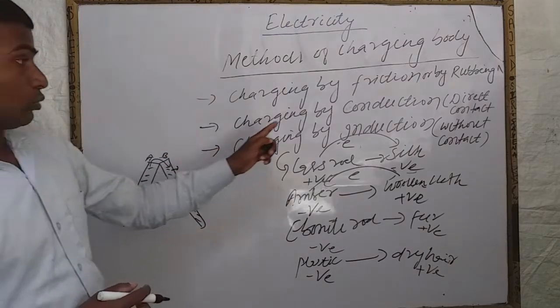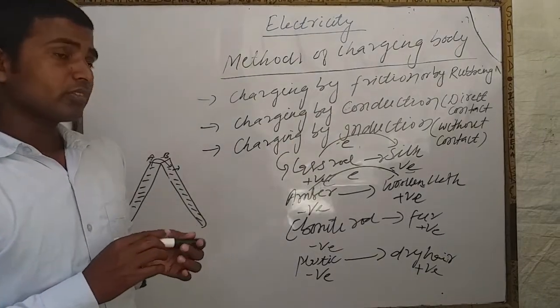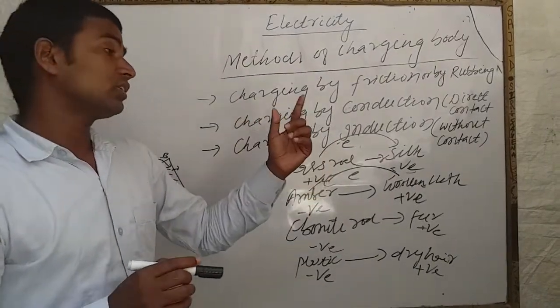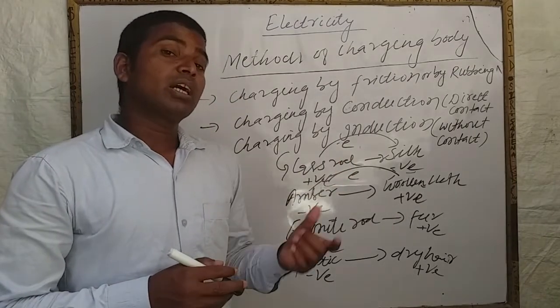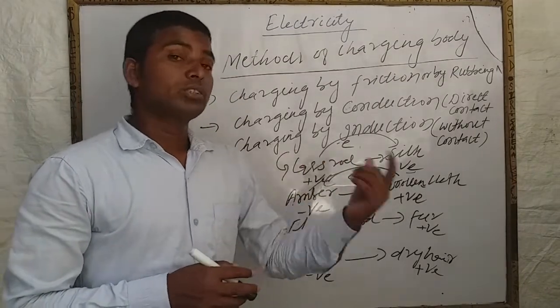So in conduction, when one charged body is touched with an uncharged body, the uncharged body acquires the same charge as the charged body.